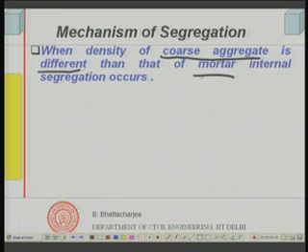So, internal segregation can occur when there is a specific gravity difference between the two. Because it is internal, it is not due to any external agents, not due to handling, just because the specific gravities are different, aggregate would have a tendency to remain separate from the mortar.